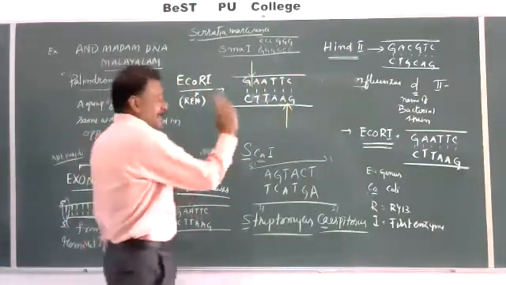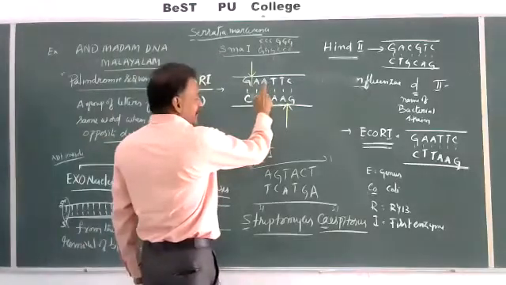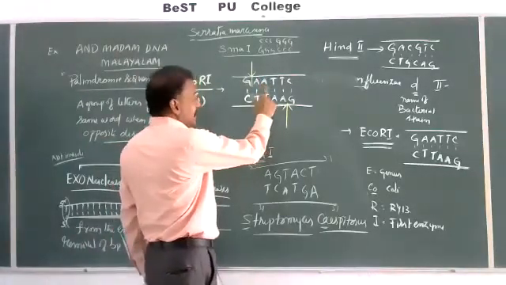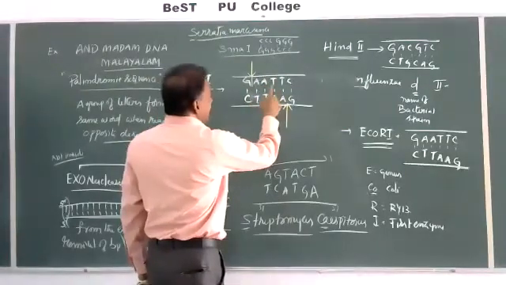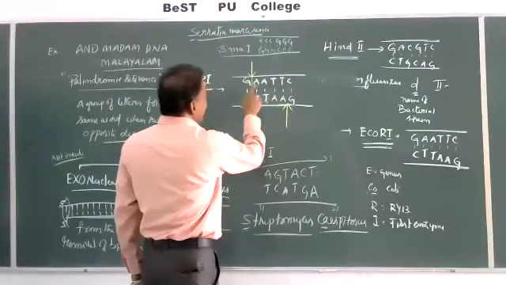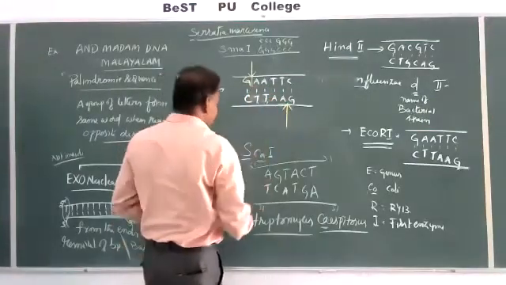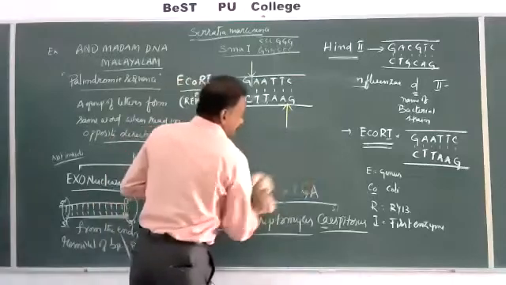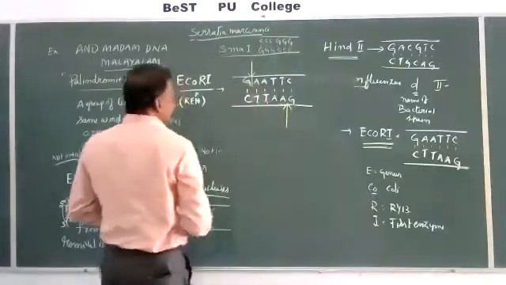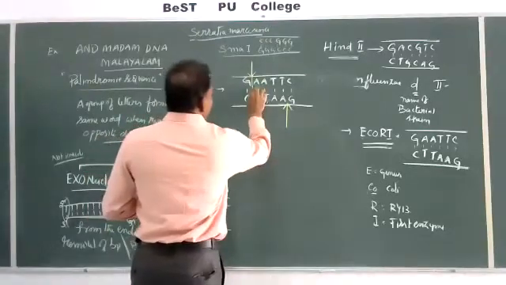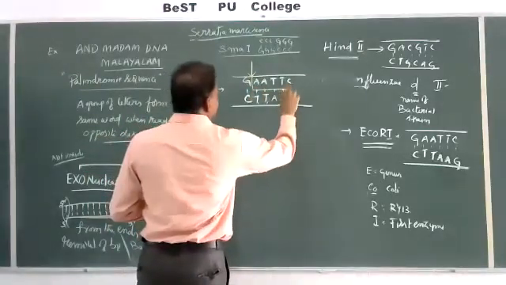Now, on pages 195 and 196, they have shown that just away from the center, it is going to cut exactly between the two bases. Then what happens? Let us see here. Hydrogen bonds will break.